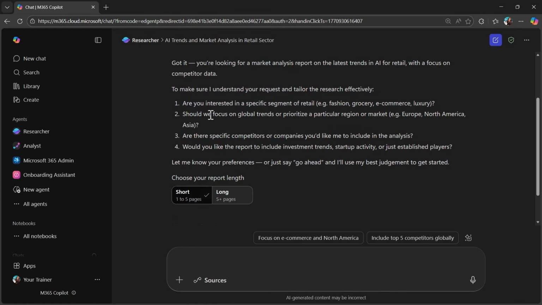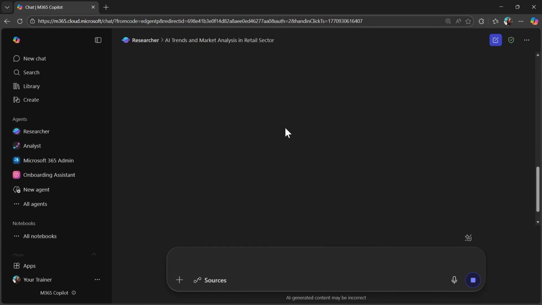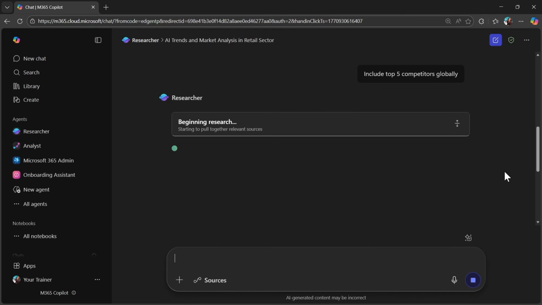After answering the follow-up questions, I can also click on the button short or long to decide if my report should be short or quite long. So I can use follow-up questions here and specify what I want to include inside of the results provided by my researcher agent.